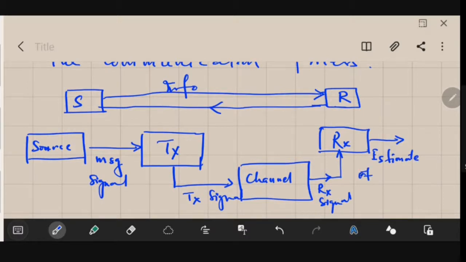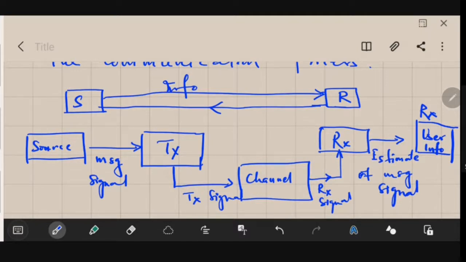So, estimate of message signal. Who will ultimately get this? The receiver will get the information. So this is the basic communication process.